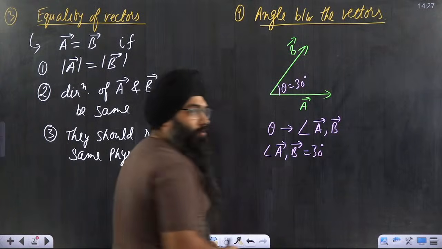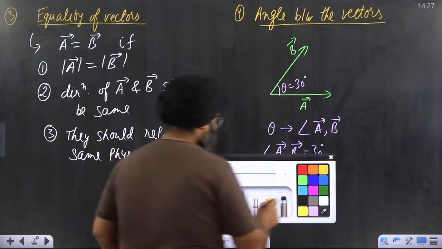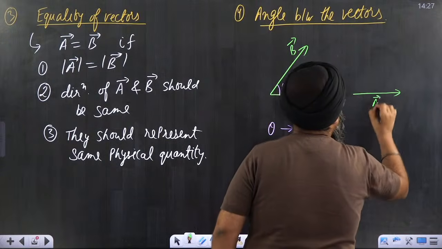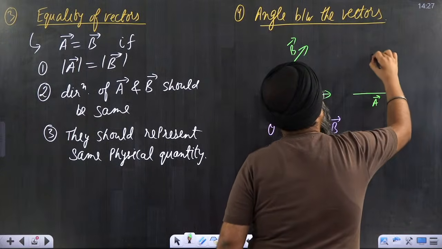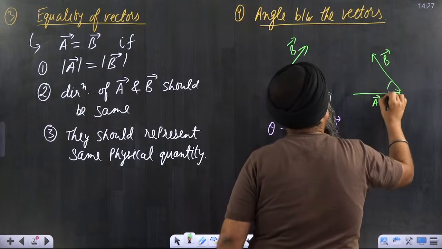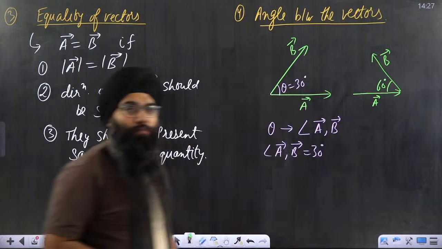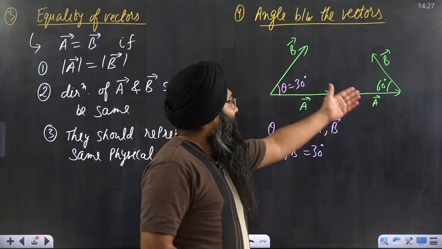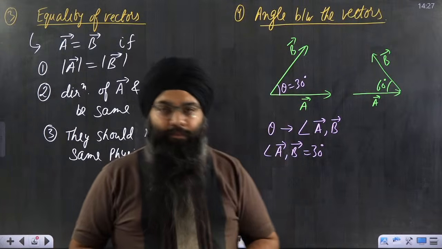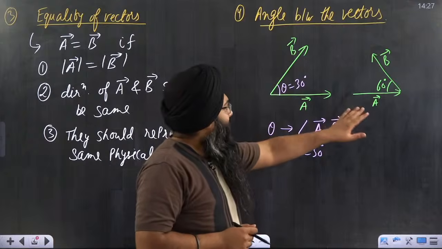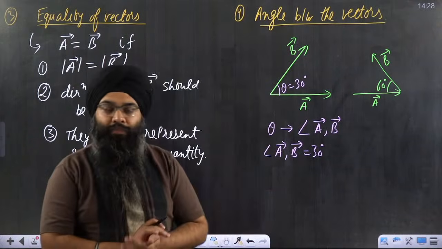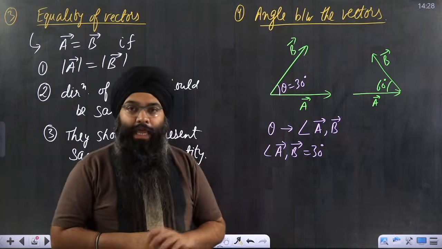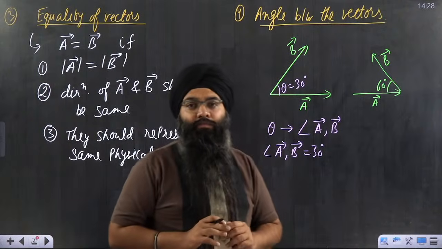There is no problem. But now let us suppose I say to you that I have a vector A vector and I have a vector B vector. And let us suppose this angle is given as 60 degree. Now please tell me one thing, is the angle between A vector and B vector equal to 60 degree? The answer will be no. A vector and B vector angle is not 60 degree.